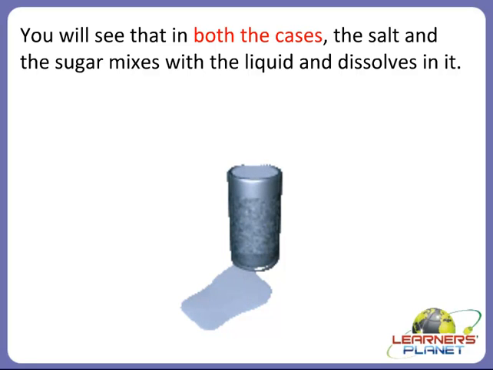Similarly, if you add sugar to the warm milk, observe what happens to the sugar? Yes, in both the cases, you will see that the salt and the sugar mix with the liquid and dissolve in it. Right? So we can say that sugar is also a solid, and if we dissolve it in the liquid, that is warm milk, or if we dissolve salt in water, then it becomes a solution.